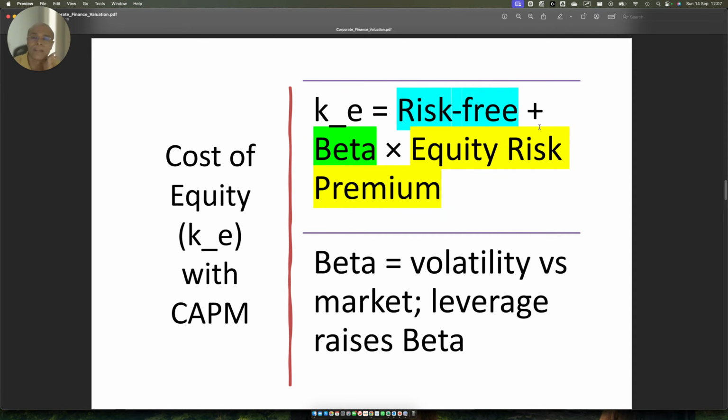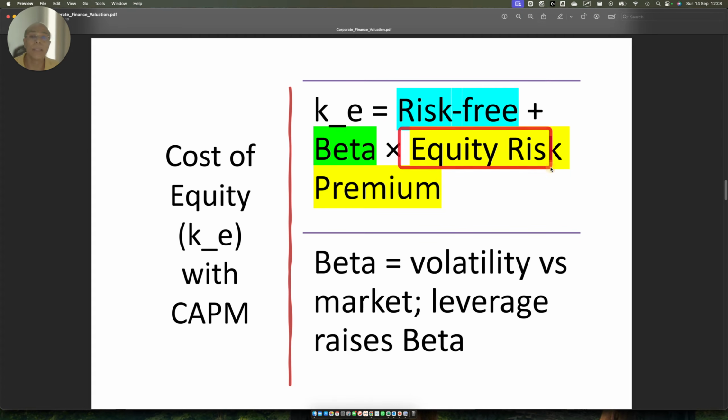Here, the risk-free rate is going to be the country bond rate, the Government of India bond rate, 8%, less the default risk of India, which is 2%. So you take 8% minus 2%, 6%. I'm just throwing out a number; the numbers can be different. So that is the risk-free rate. And forget about beta for the time being.